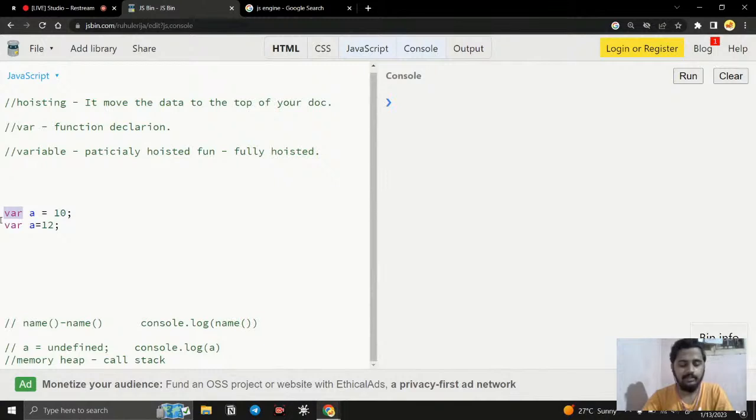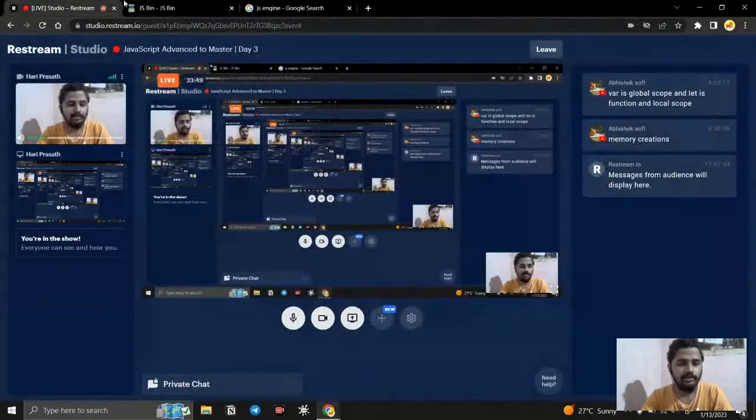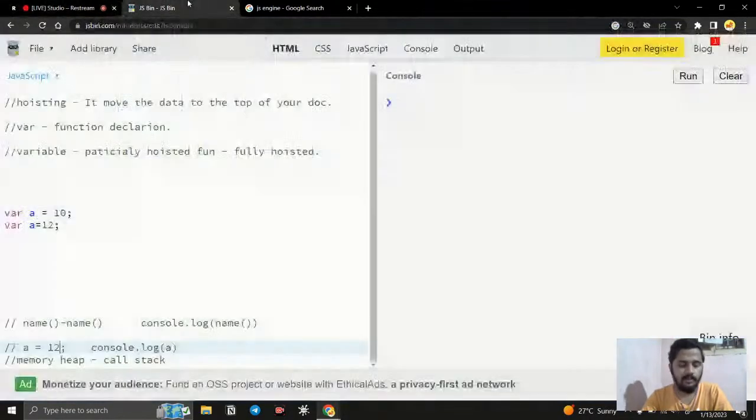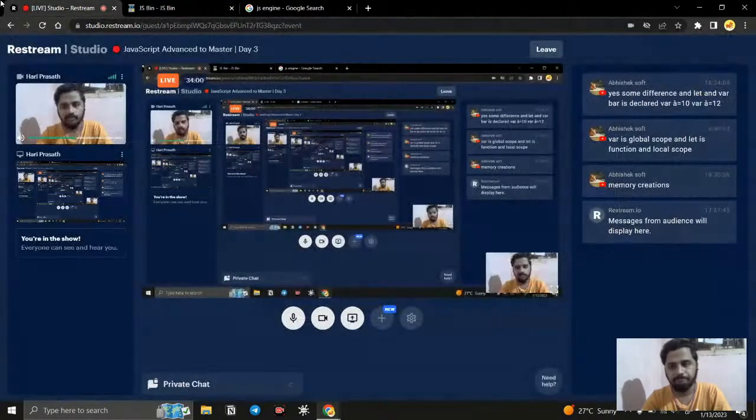And then it looks for a again, so I already have it, and the same place is taken, which is undefined. When you say var a is equal to 10, initially it replaces the variable with 10, and when you reach the second line, it replaces the value with 12. So that is how it works, and it will work here. Don't worry about that much, but this is the actual concept. It makes code so unpredictable, and that is the reason most of the community is not working with that.